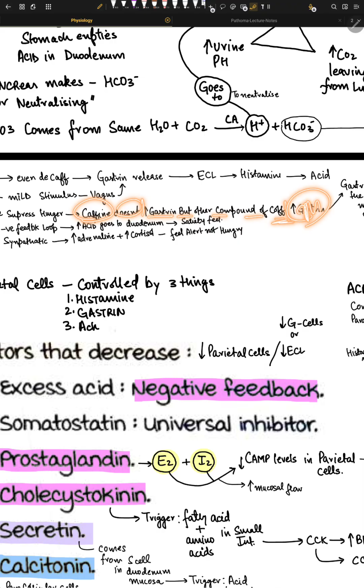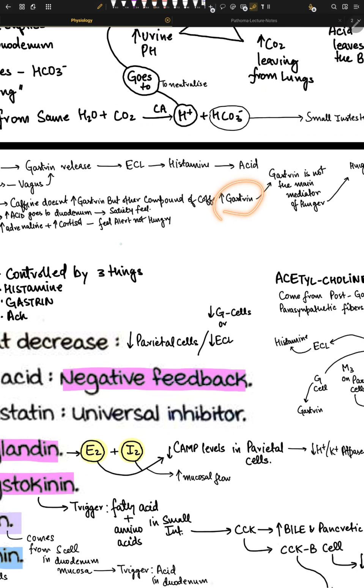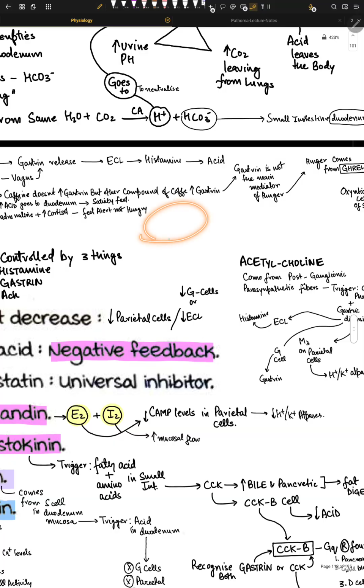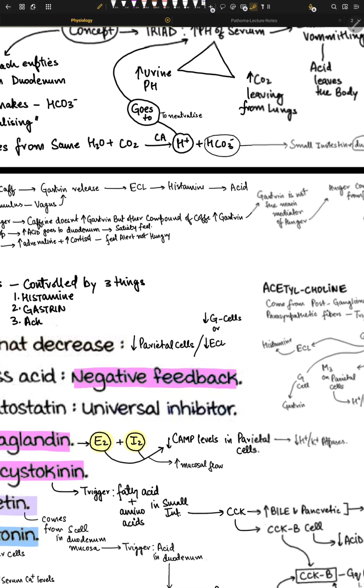Okay, so gastrin, we remember, comes from G cells, right? And G cells are present in the antral cells, right? So G cells make gastrin. Gastrin is inhibited by neural inhibition. Once there is a trigger of what? Amino acids, trigger of distension, and one more trigger. What was that trigger? Vagal stimulation, yes. So we have these three triggers. They can produce gastrin, right? So here what I'm trying to say is that coffee does not increase gastrin, but the other compounds found in the coffee can increase gastrin, right? So gastrin is not the main mediator of hunger.